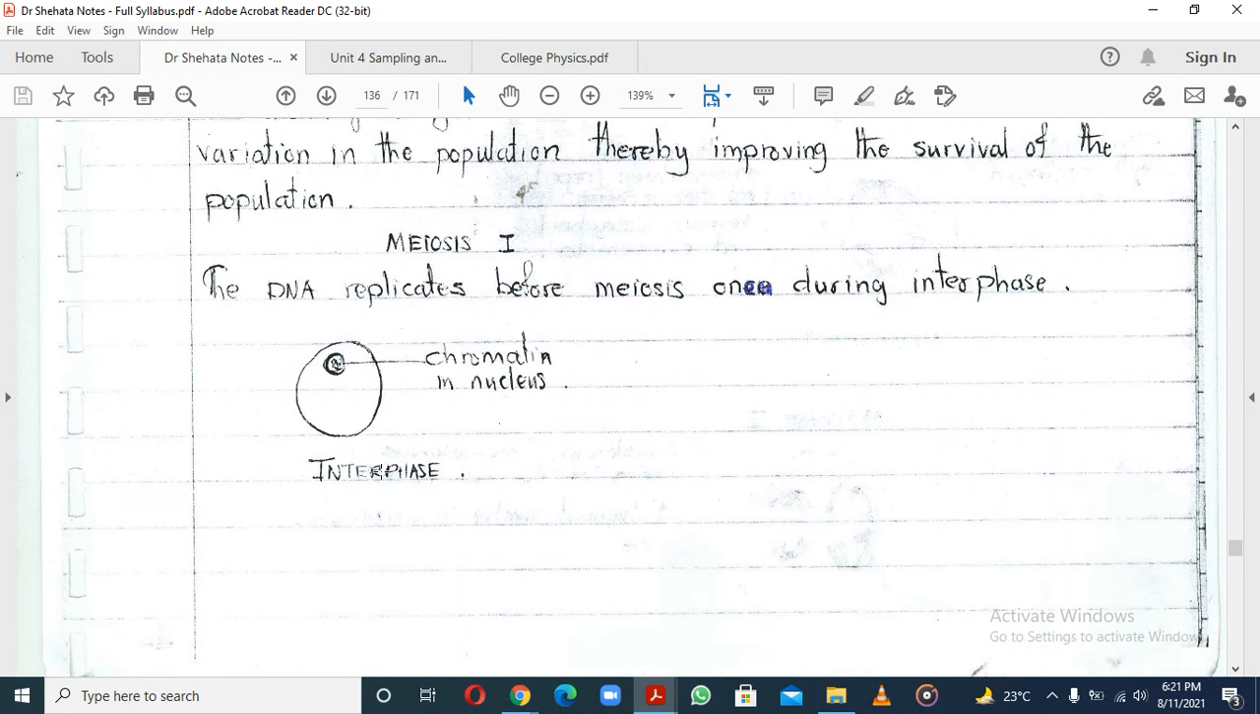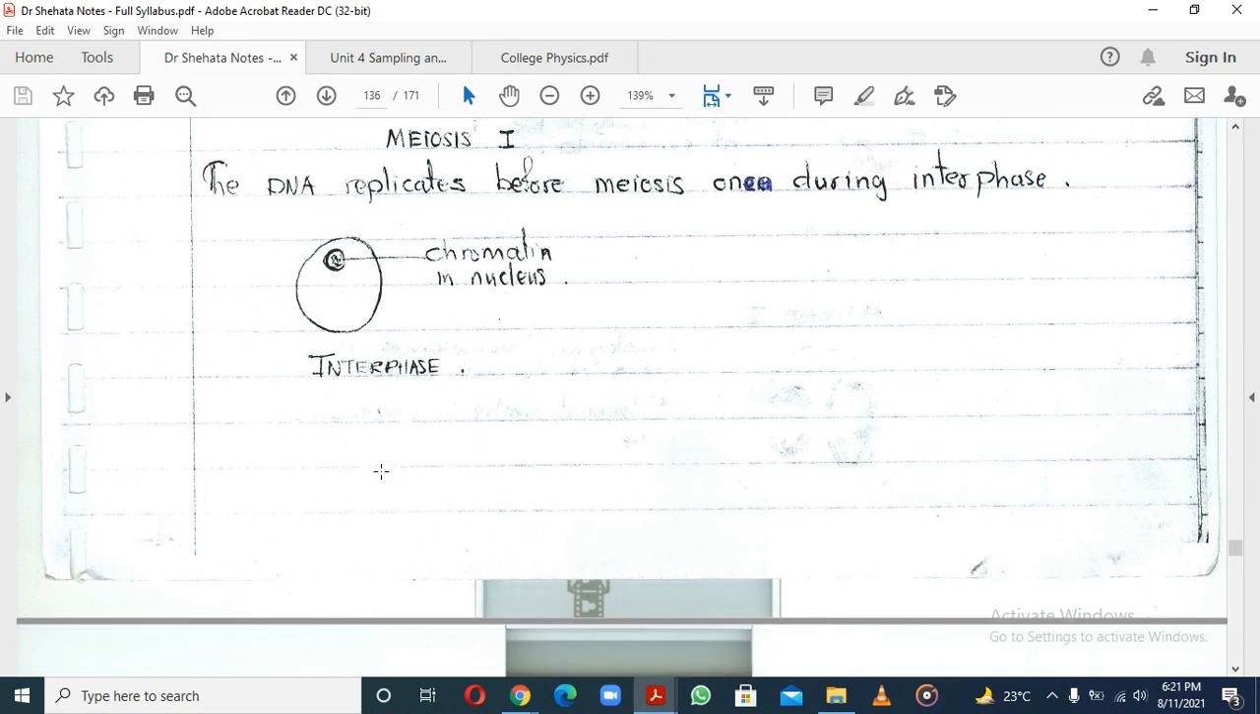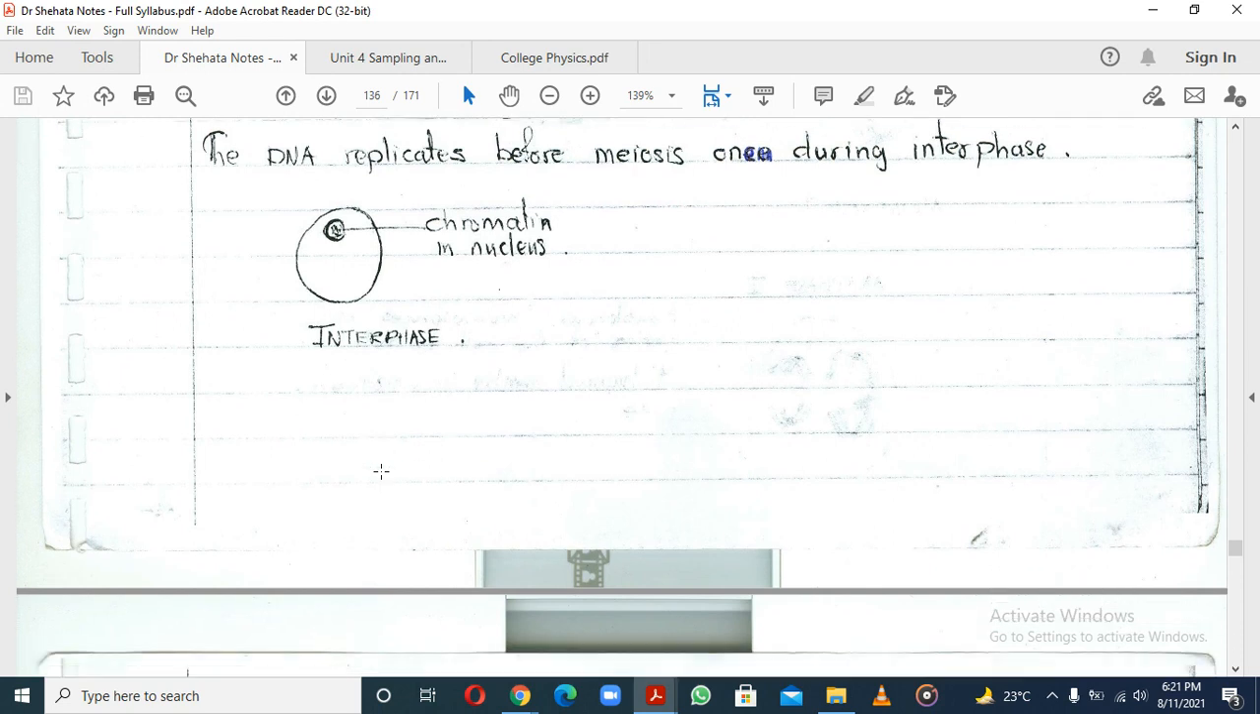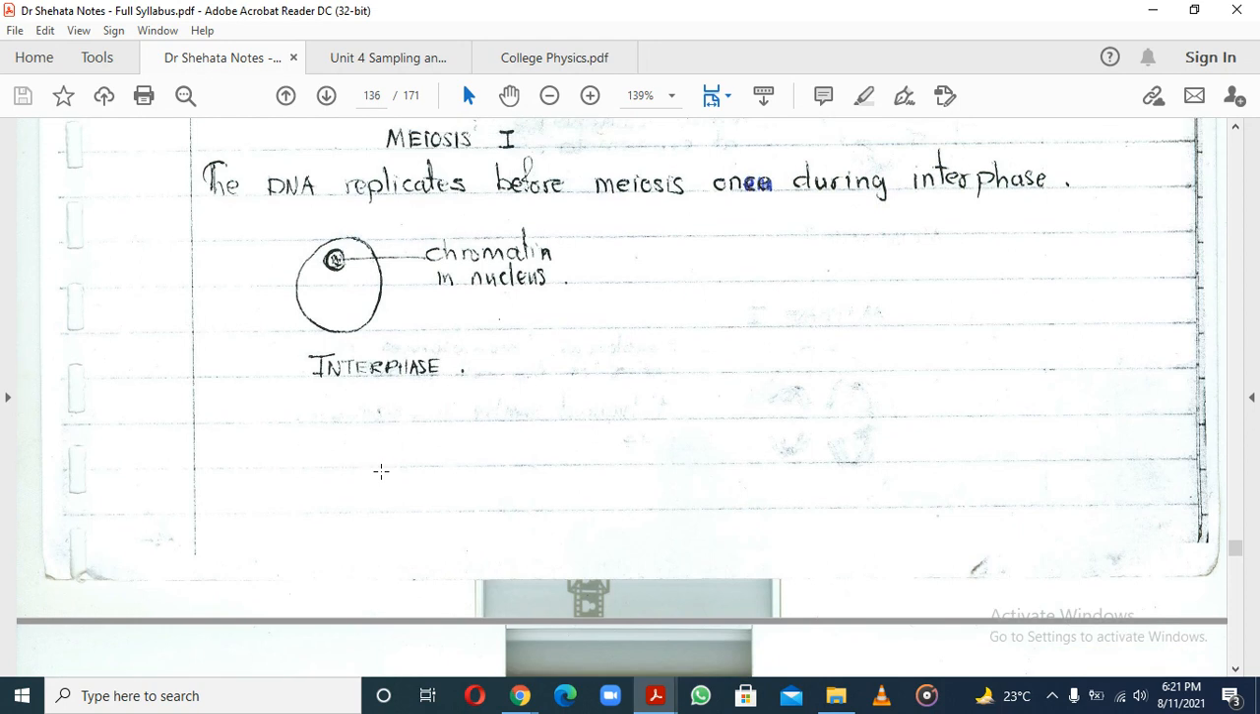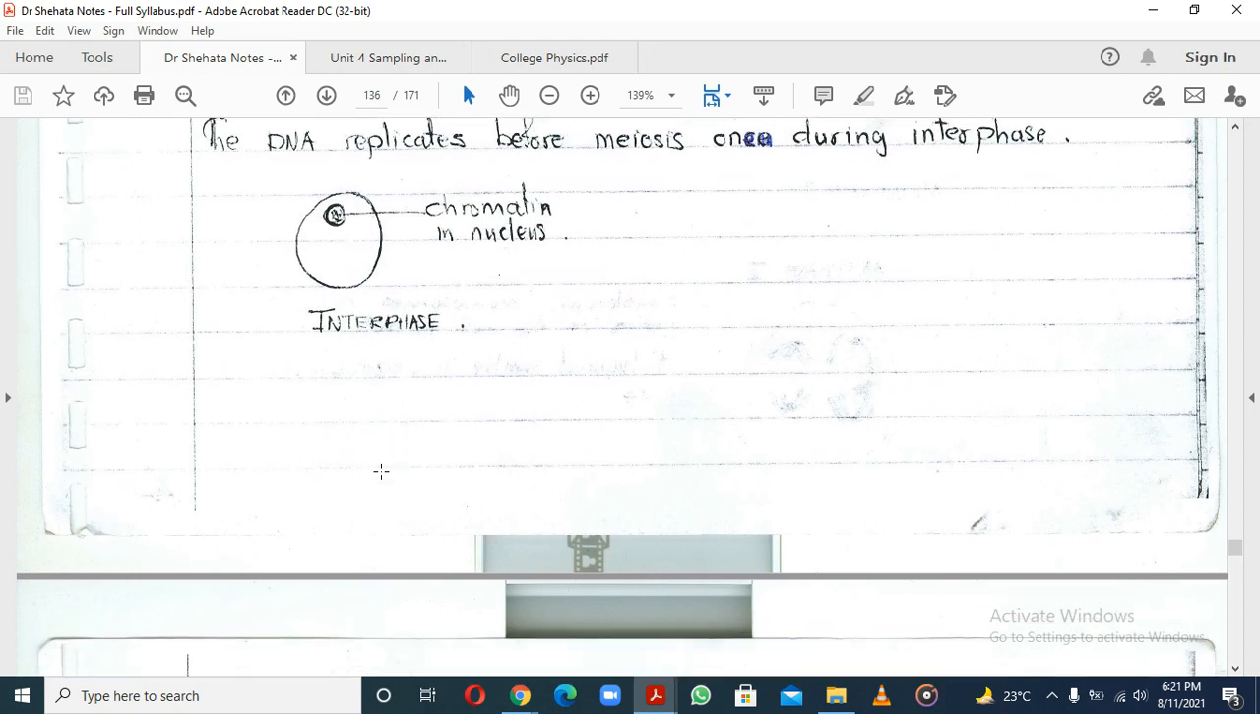So now we're talking about meiosis one. Of course we know that before meiosis happens, you have replication, which we've already talked about. That's the interphase. Remember, the interphase is not part of division. It happens before division.